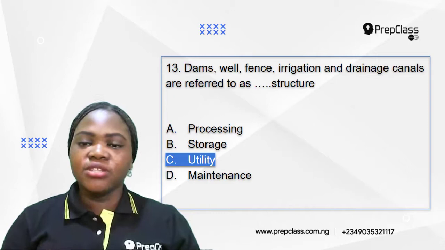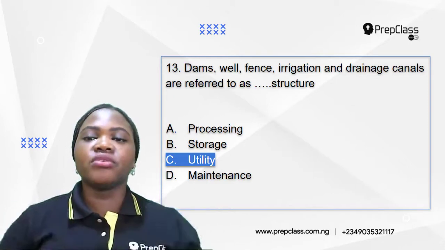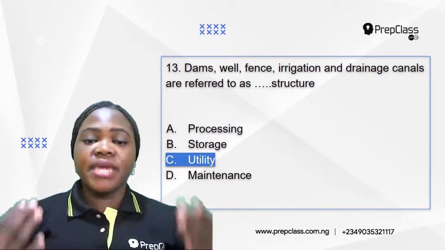A. Processing. No, these are the structures that are used to process farm products. B. Storage.